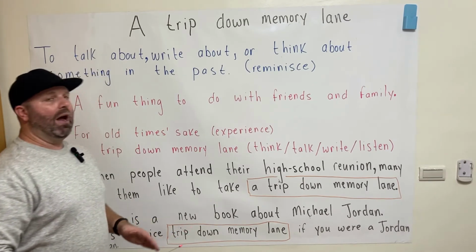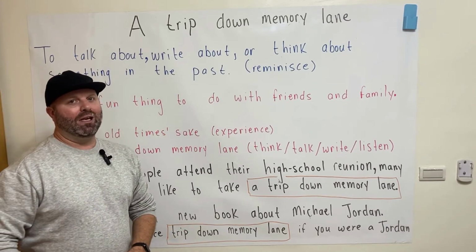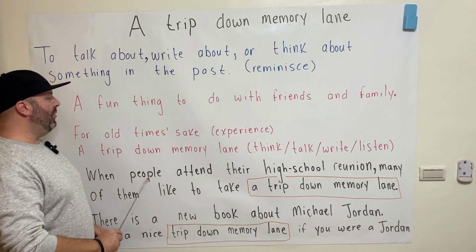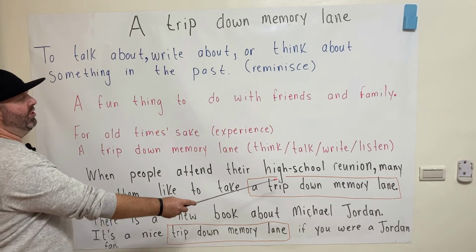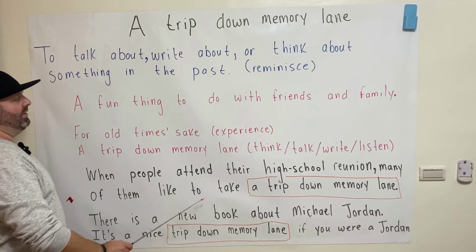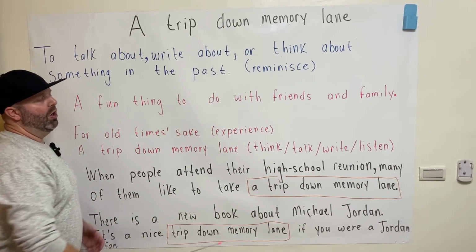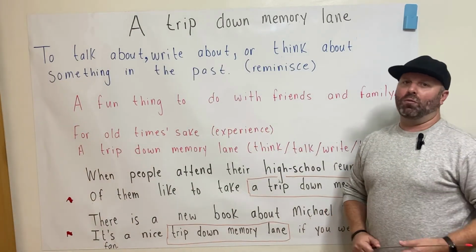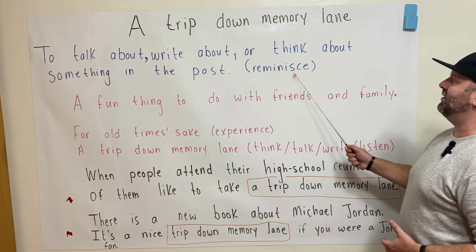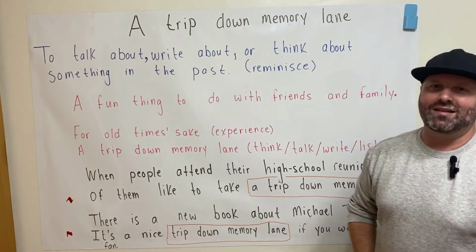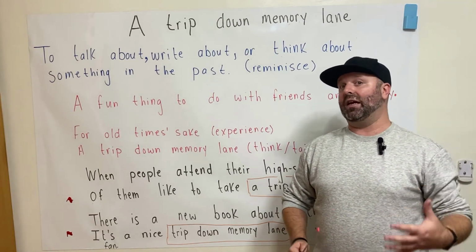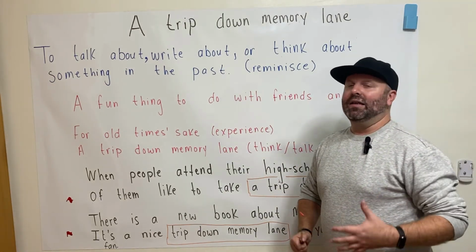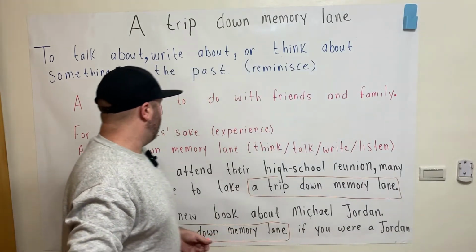Okay, now we know what the expression means. Let's see how we can use it in a sentence here. When people attend their high school reunion, many of them like to take a trip down memory lane. We talked about this earlier in class, okay? Reminisce. I know I'm kind of repeating myself here, but it's a good example, okay? When people get together at events like reunions, they like to reminisce or they like to take a trip down memory lane. Again, same meaning, okay?